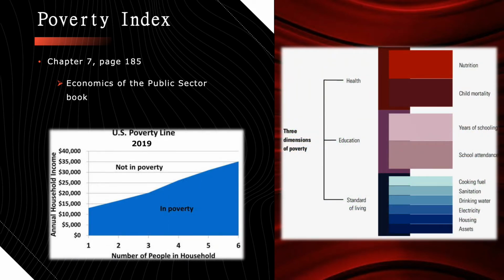The next concept that I'm going to be talking about is called poverty index. Poverty index is located in chapter 7, page 185 of the book. And poverty index measures the ratio of the population whose income lies below a specific threshold. Those who are below that threshold are considered to be in poverty. And so because individuals all work for a certain income or strive to work for a better income, I think that the average American has always had a good understanding of the concept behind poverty index and the threshold.